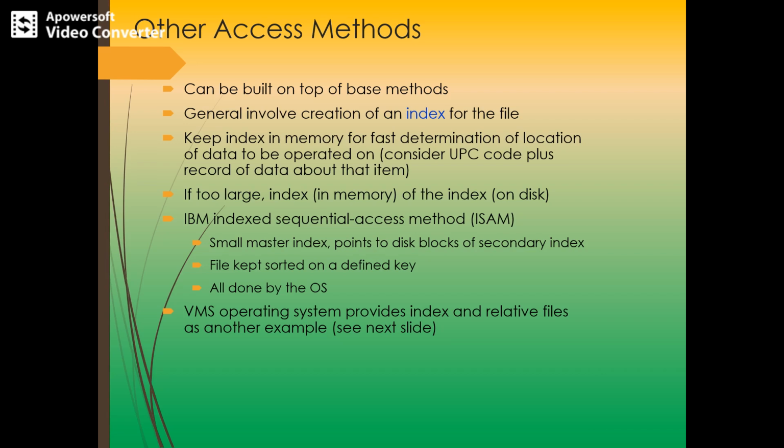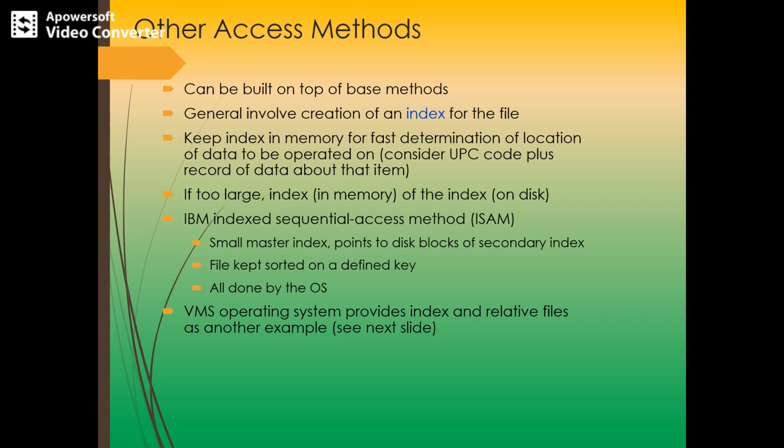For direct access, the file is viewed as a numbered sequence of blocks or records, and a direct access file allows arbitrary blocks to be read or written. That is, we may read block 14 and then read block 53 and so on. Usually databases use this kind of direct access method. We have also seen operations like read and read next, write and write next for a direct access method.